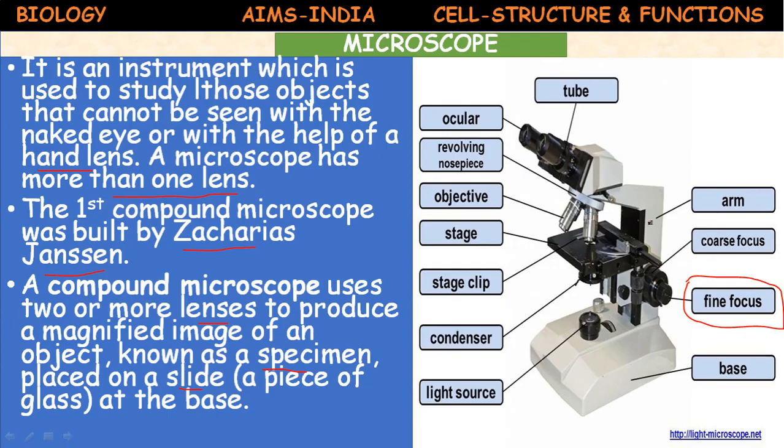Then arm, you need to hold the microscope here. This is the arm of microscope. Then objective lenses are present, and the resolving nose piece. This is the resolving nose piece, and here you need to observe. So while observing, you need to focus, fine focus adjustment you have to do, so that clearly you can see the object.